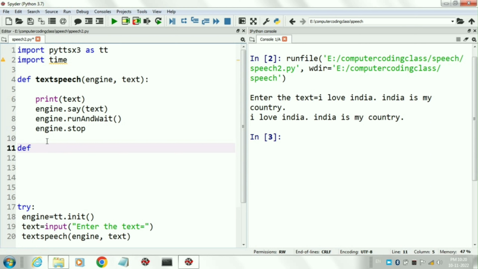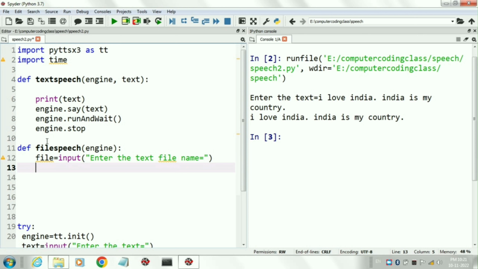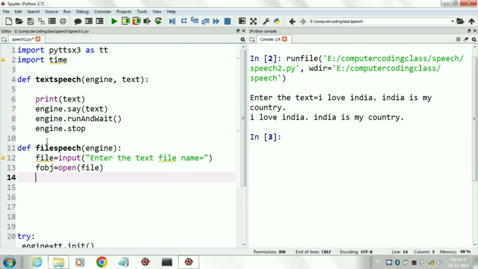Now we will create the second function. Its name is file speech that will read a text file. It has one parameter, that is engine. Now we will input a text file from the user. Next, we will open the file and create a file object whose name is fobj.